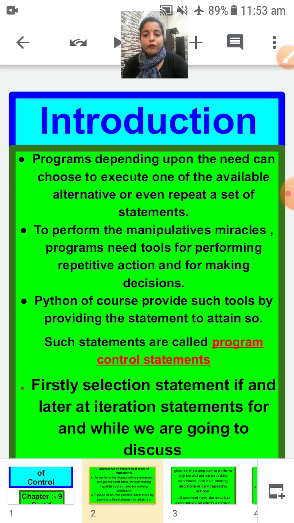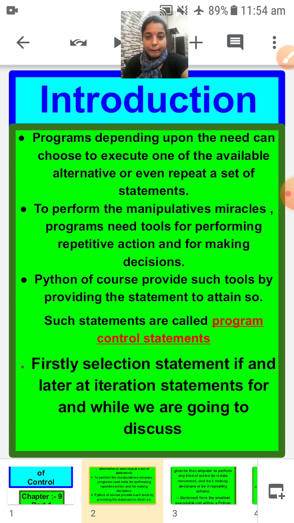To perform the manipulative miracles, programs need tools for performing repetitive action or making decisions. Till now we have not repeated statements, children. Now in this chapter we are going to repeat many statements as per our need.